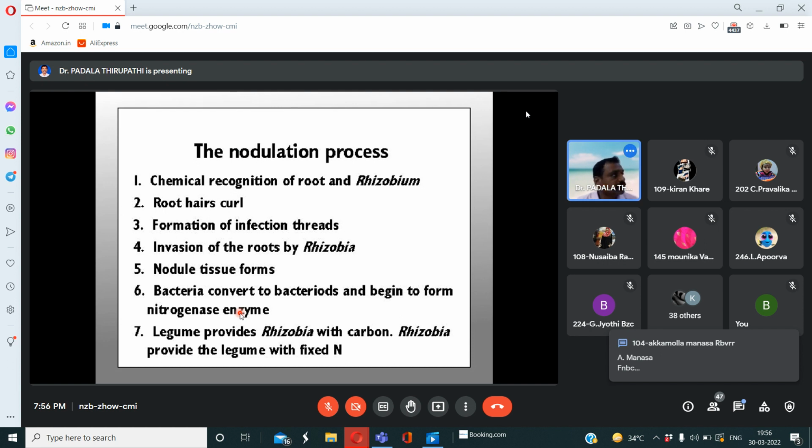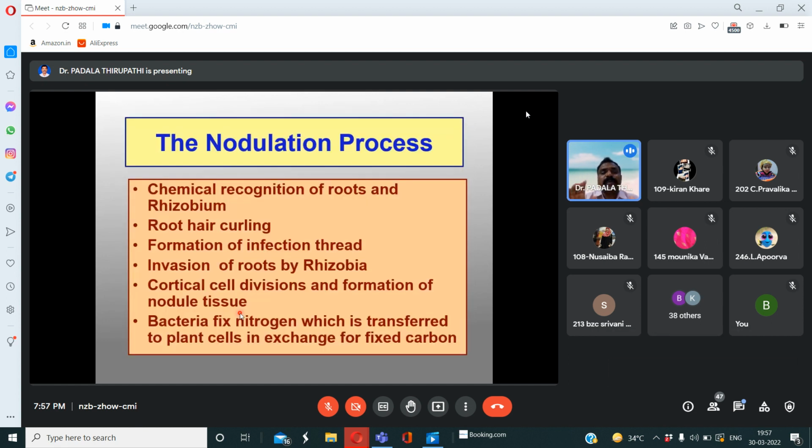Are you following or not? Yes sir. The legume plant provides carbon content to the bacteria. What does the bacteria do? It provides nitrogen to the legume plant. So in this association both organisms get benefited. So this type of association we can call a symbiotic association. Okay, so these are the chemical recognition of the roots and rhizobia, root hair curling, formation of the infection threads, and invasion of the root by rhizobia. So these are the seven steps we observed.